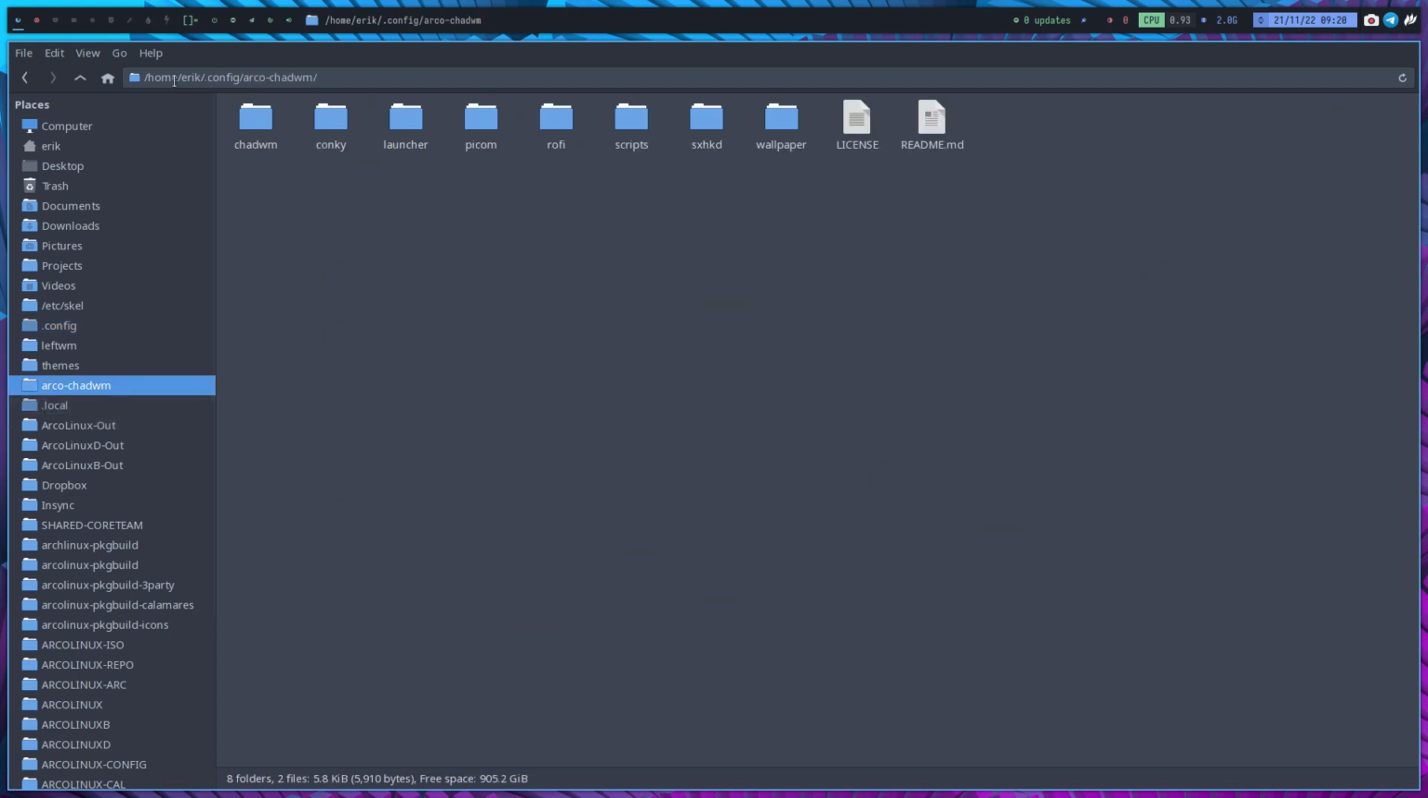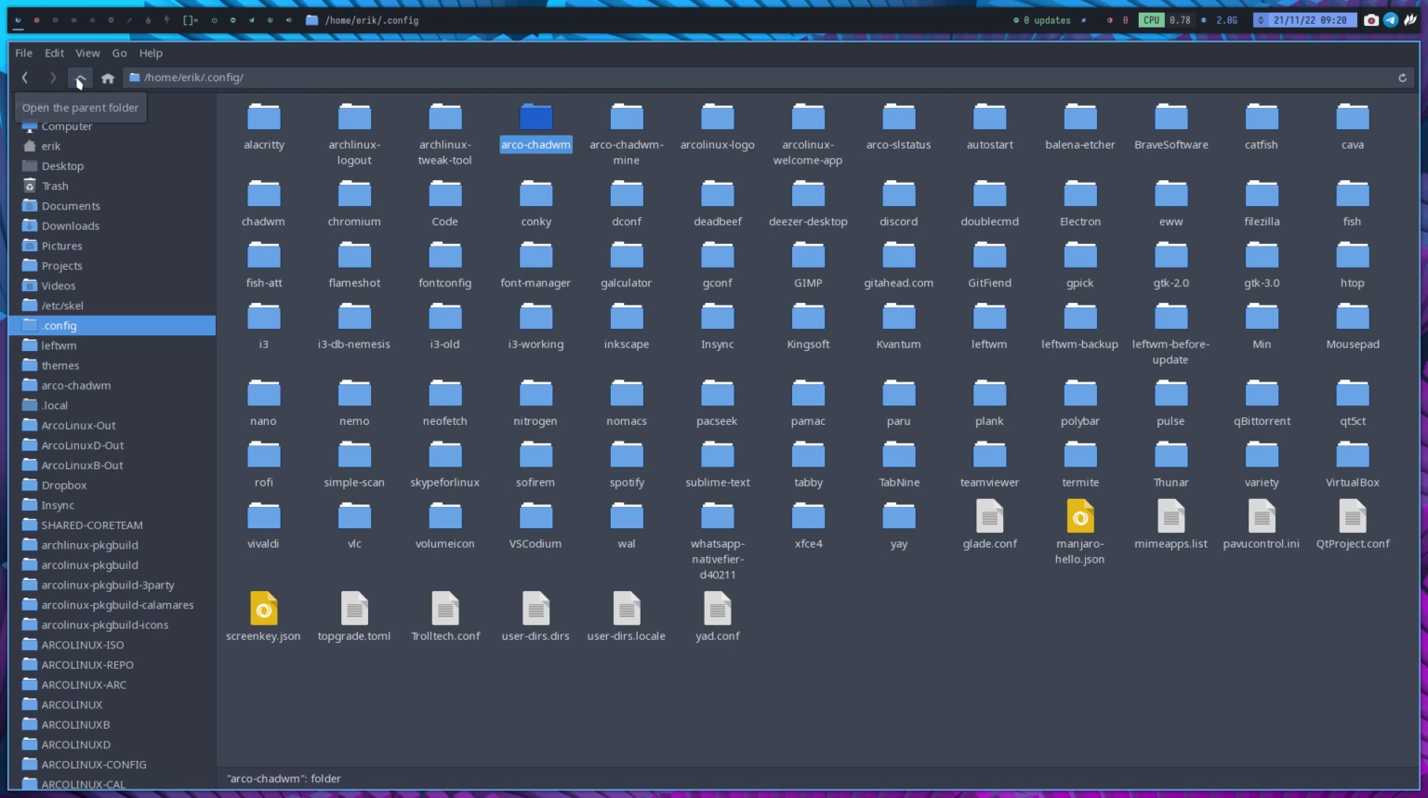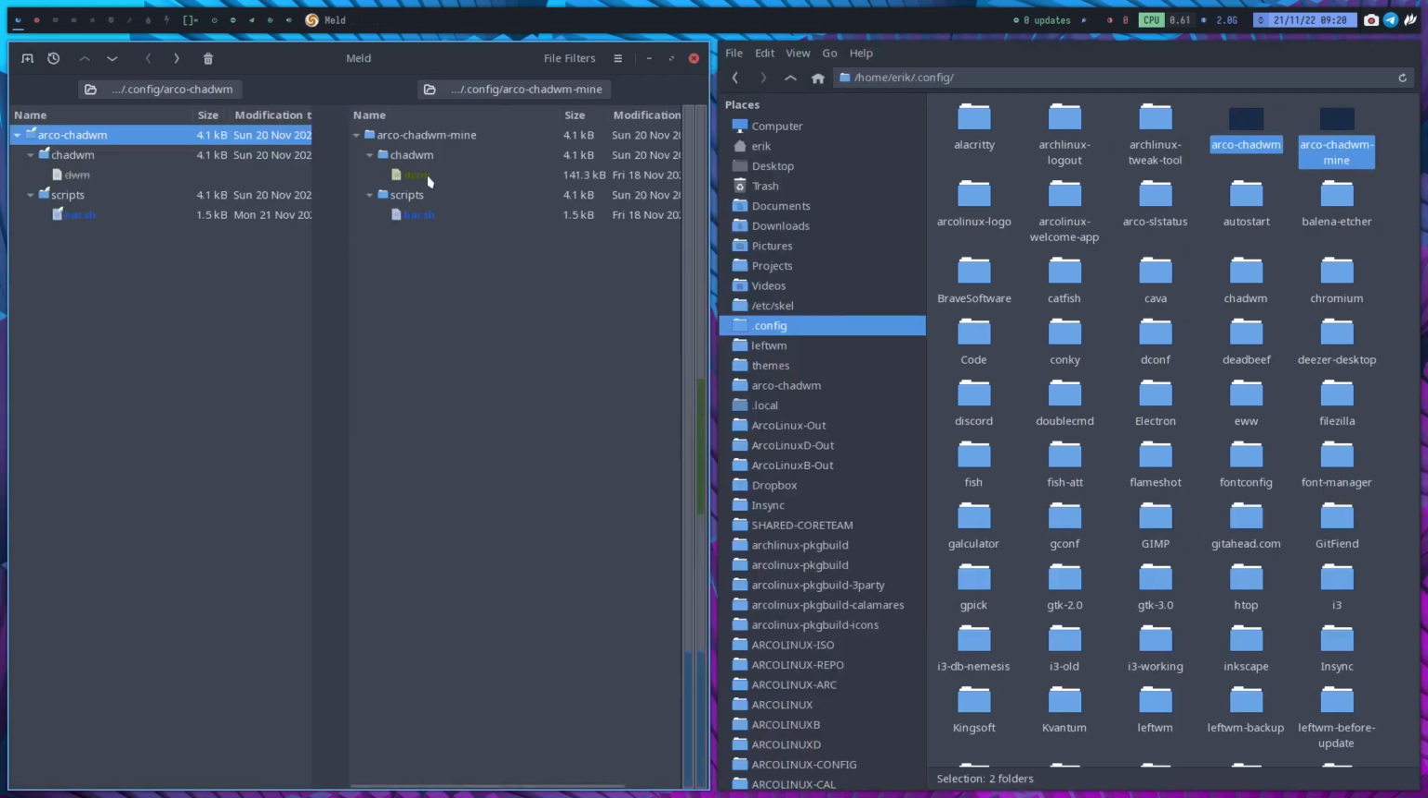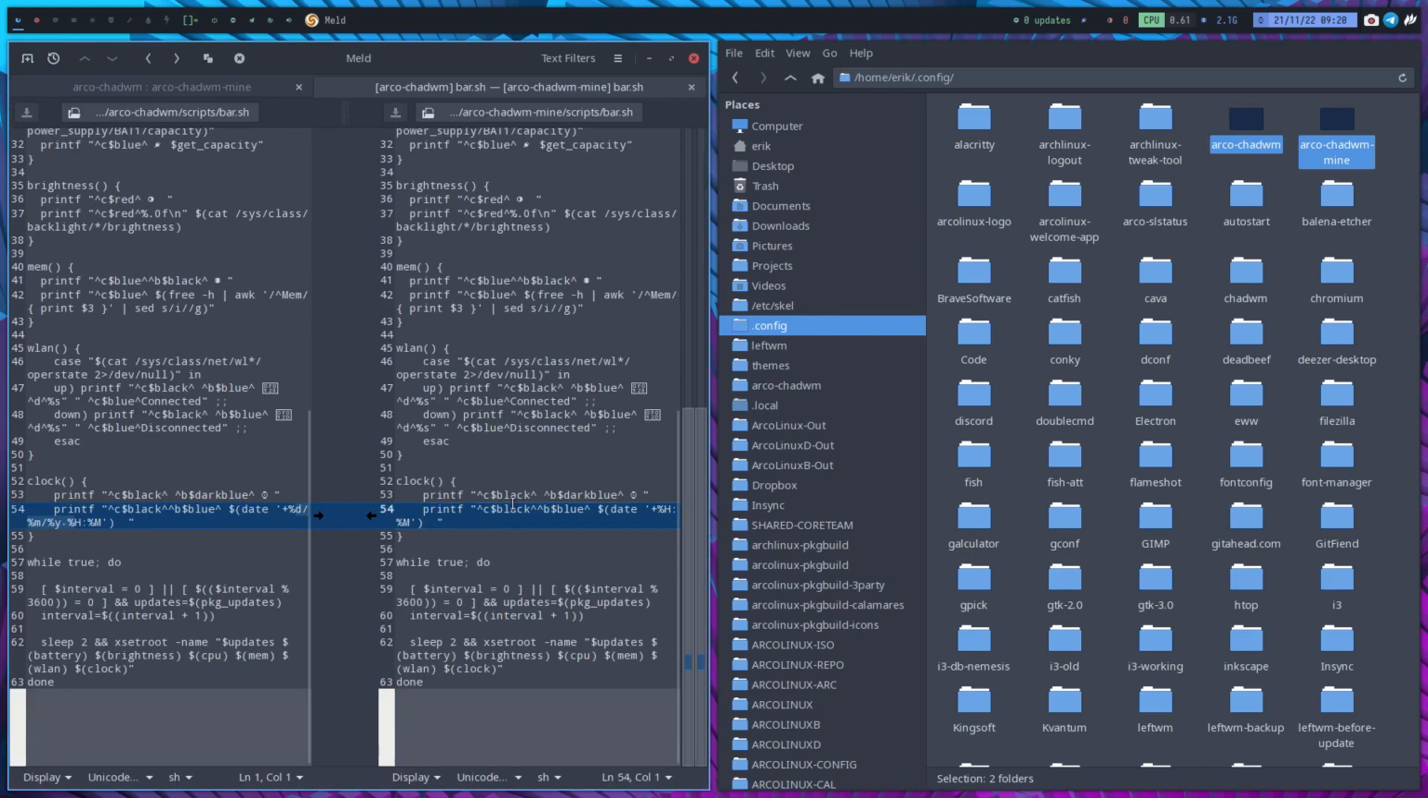So in the home area, .config/arco-chadwm, you keep messing around, right? What you do is remember skel. It overrides things, and I do this one. This is mine, right? And from time to time, you just compare and say, okay, I did a skel, and what's the difference? This can be deleted. That's cool. The bar.sh is the only thing that changed.